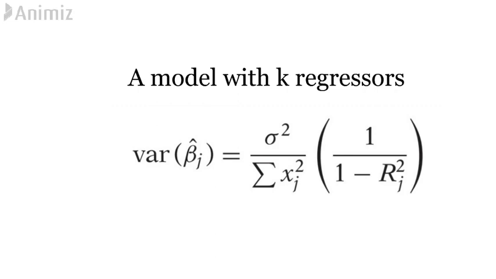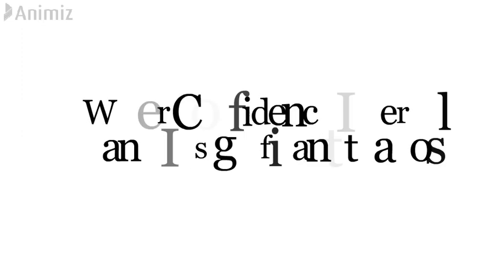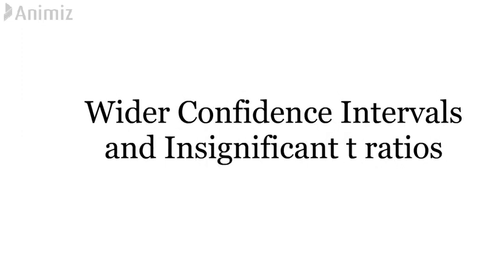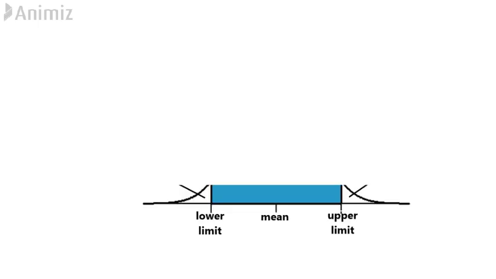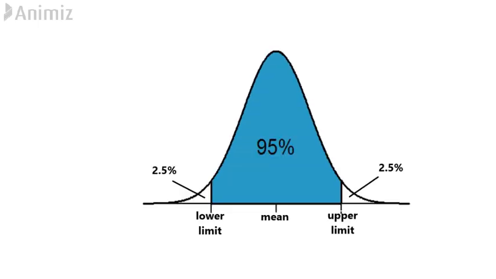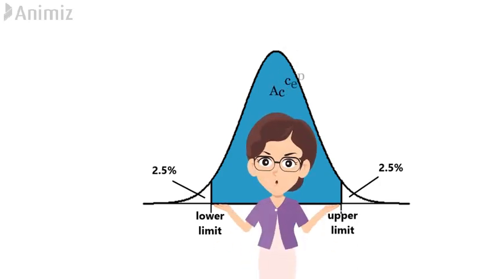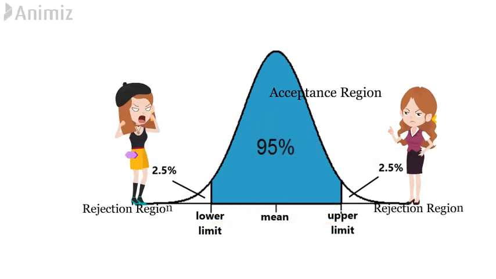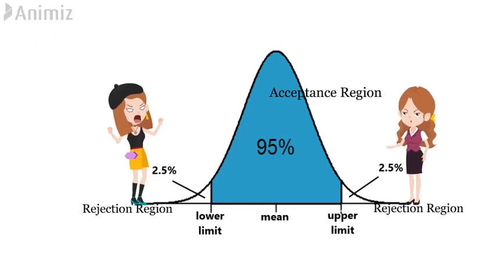So here, you can see that the variance of beta j cap is proportional to sigma square and VIF, but inversely proportional to xj square. The next consequence of the presence of multicollinearity is wider confidence intervals and insignificant t-ratios. A confidence interval is a range of values we are fairly sure our true mean lies in. If the values fall in the shaded region, the null hypothesis will be accepted. 5%, that is 2.5% on both sides, is the rejection region.